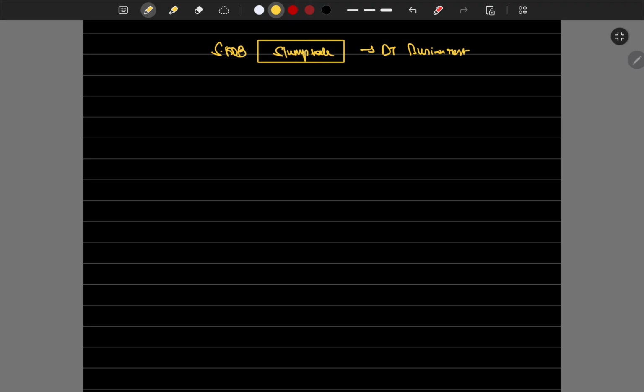Before that, what does it mean by slump sale? Slump sale means there is one big organization and there are multiple undertakings they have. They are selling this complete undertaking for a bulk, for a lump sum consideration.